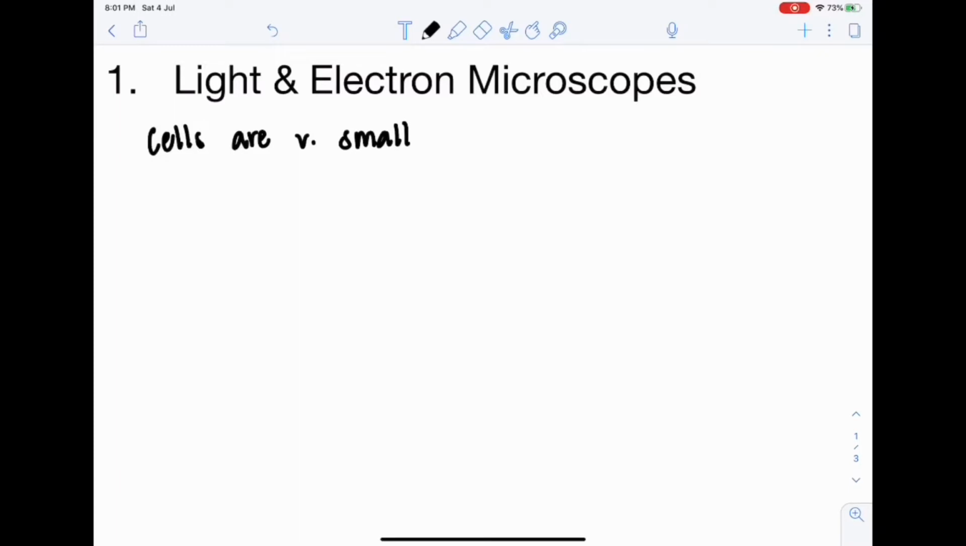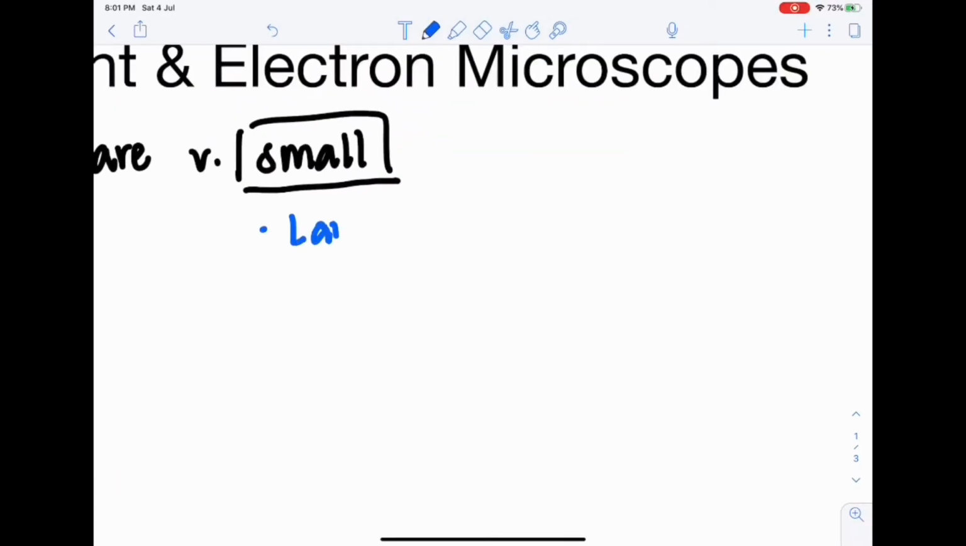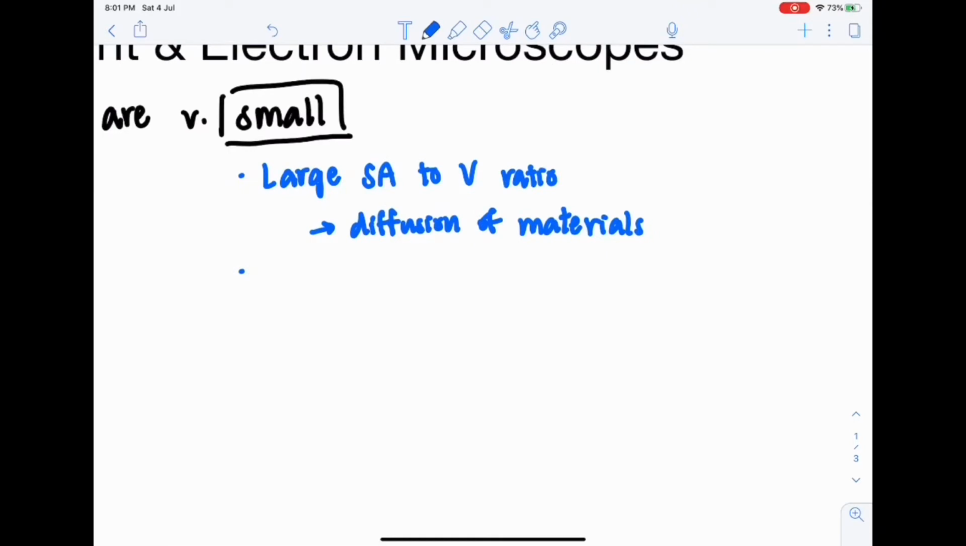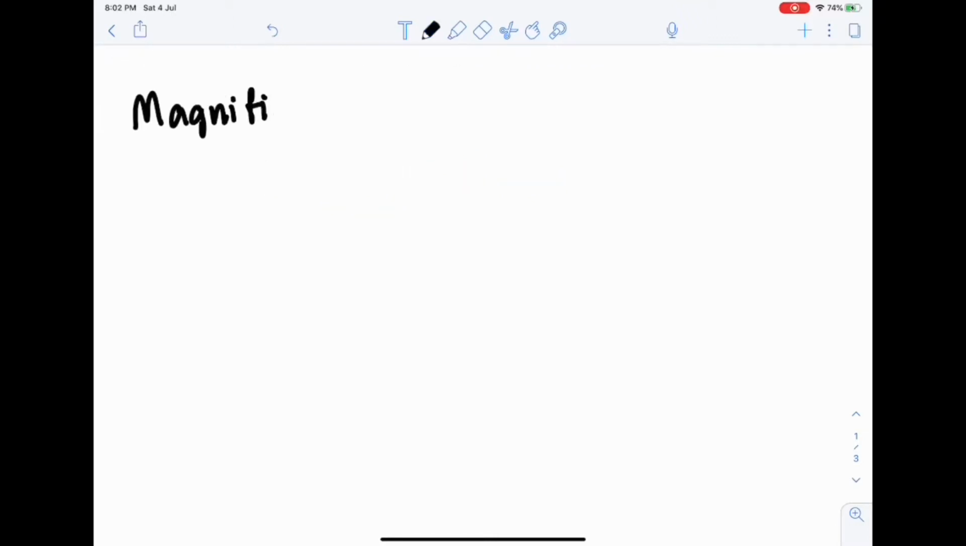Cells are very small in size and therefore require the help of light or electron microscopes to visualize them. Cells are small because the small size allows the cell to have a large surface area to volume ratio, which allows diffusion of materials in and out of the cell quickly. Small cell sizes also allow molecules to be transported over short distances, which helps to speed up many cell activities.